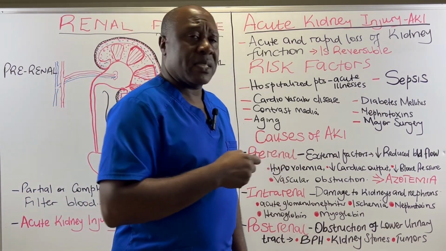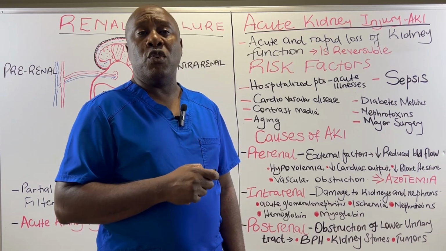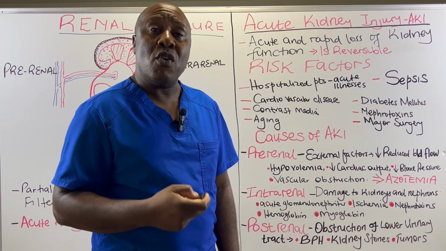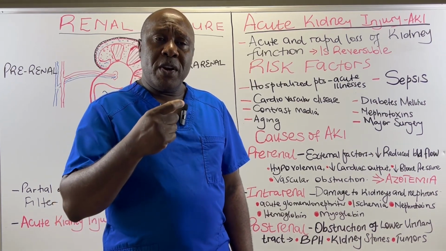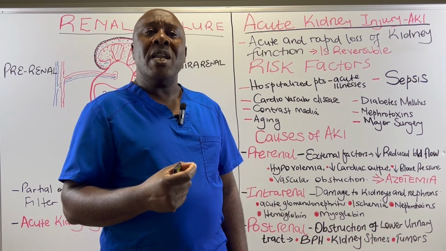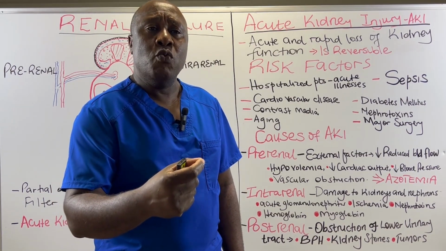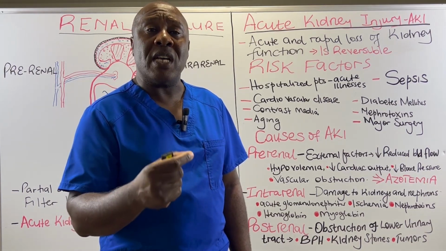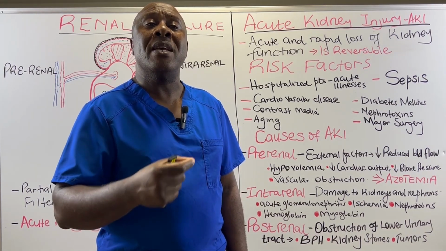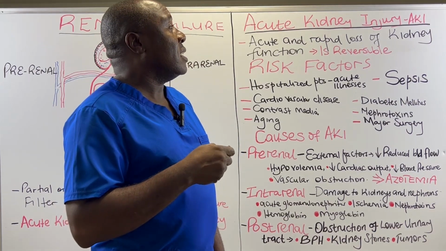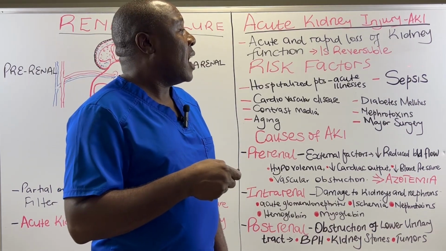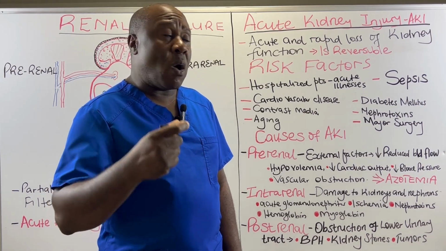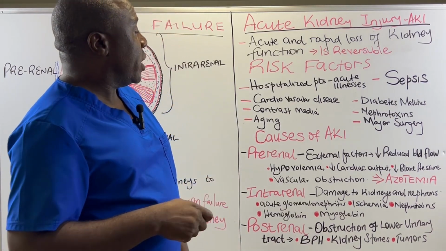Number two, we have sepsis. Sepsis is a very deadly condition, and this happens when our bodies abnormally respond to infection. When our bodies respond to infection, we normally have a cascade of events which result in inflammation. Many systems or organs of the body may end up being damaged, and one of them is the kidney. So the kidney could be injured as a result of sepsis, a very deadly condition that takes place when our bodies abnormally respond to infection.